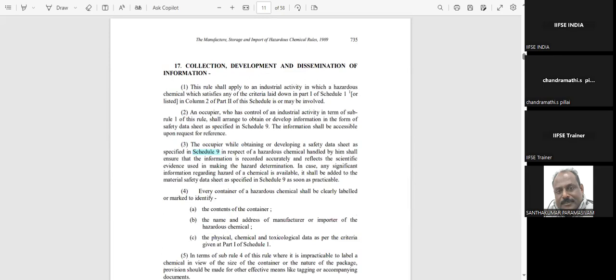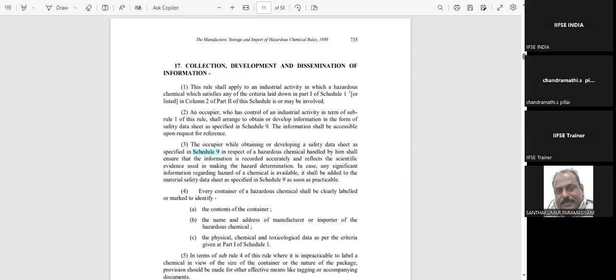Then collection and development of dimensions of the information. So here, this rule applies to the industrial activity with hazardous chemicals which satisfies the criteria laid down in part 1 and schedule 1 and also column 2. And an occupier who has control of all the industrial activity, the terms and sub rules, and also the occupier while obtaining and developing a safety data sheet as specified in schedule 9.